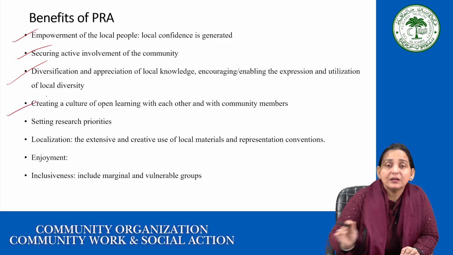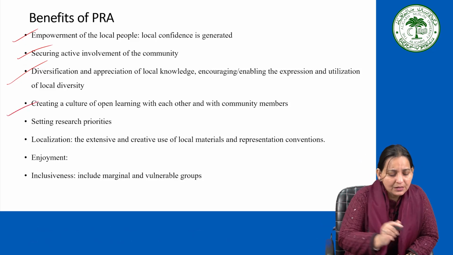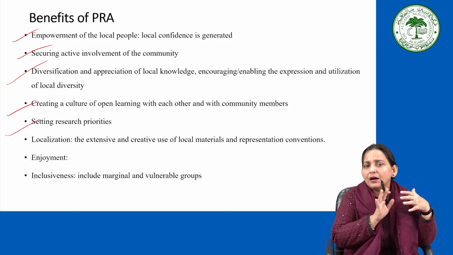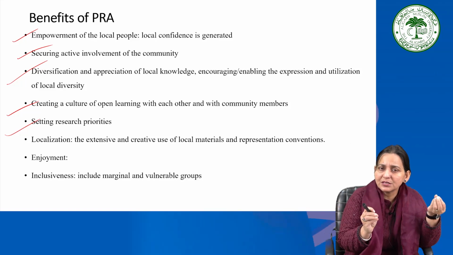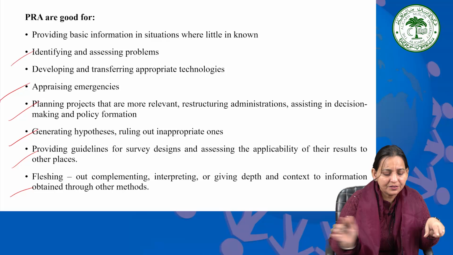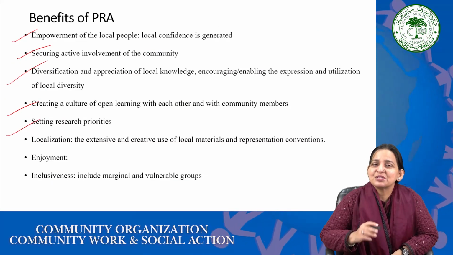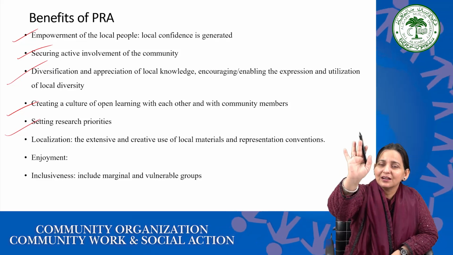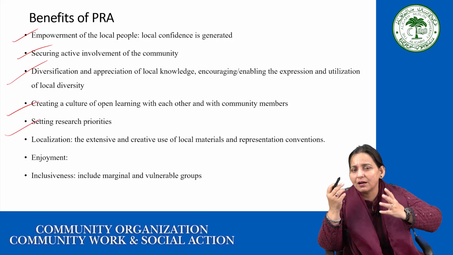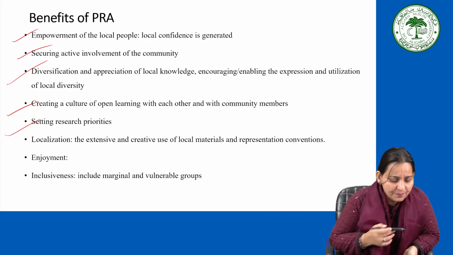Creating a culture of open learning. So everyone could learn and you have to learn from others as well. Setting research priorities. So this is again an important aspect. Benefits of PRA after developing some kind of hypothesis, as we have already discussed. It's about generating hypothesis. Once you generate hypothesis, it means setting research priorities. So on which areas overall, coming out from the very unique information. So that is what setting research priorities for the future researchers is.